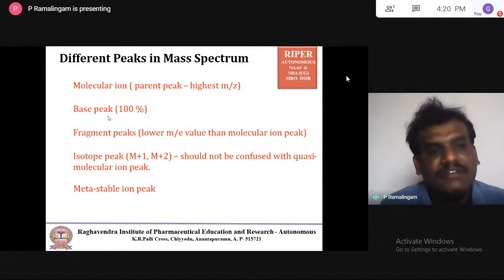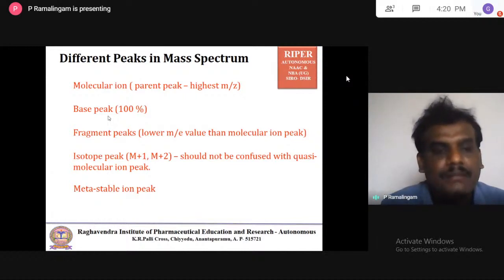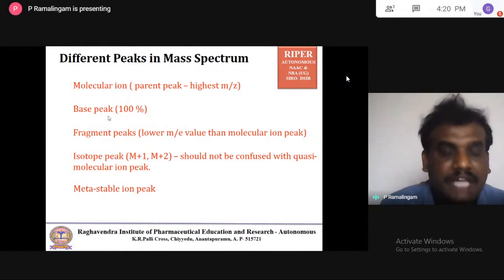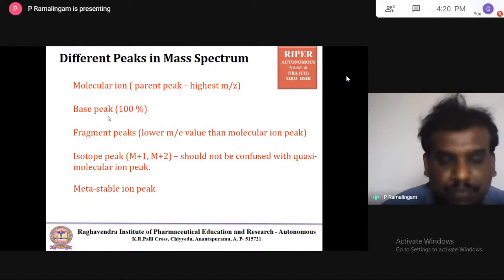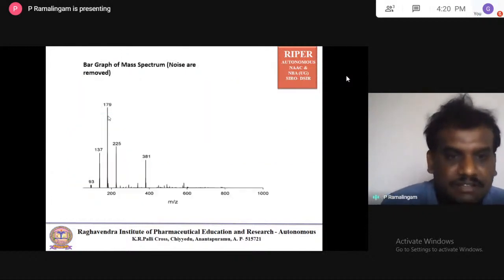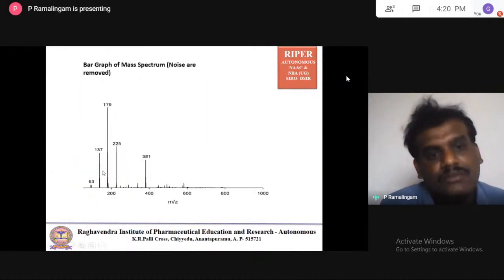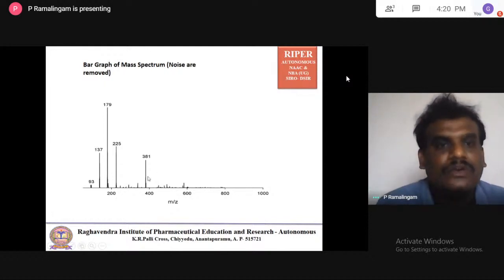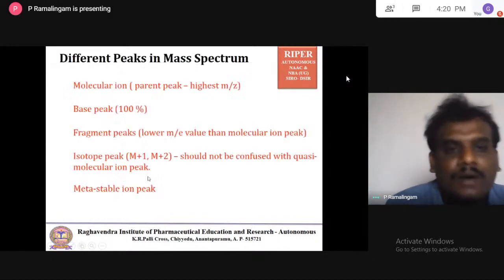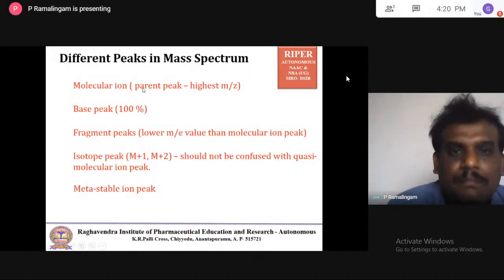So totally we have five different types of peaks we observe in a mass spectrum. In this mass spectrum, each and every one is called a peak.